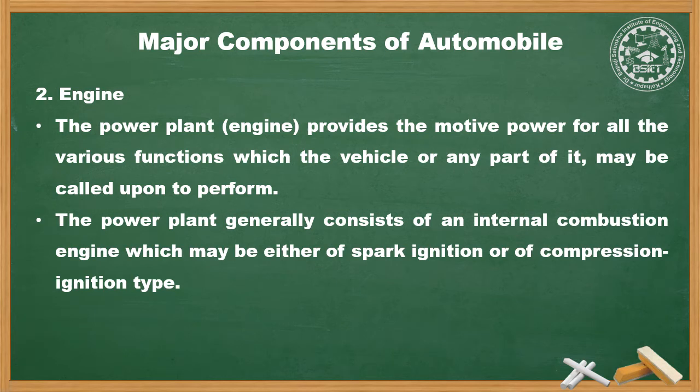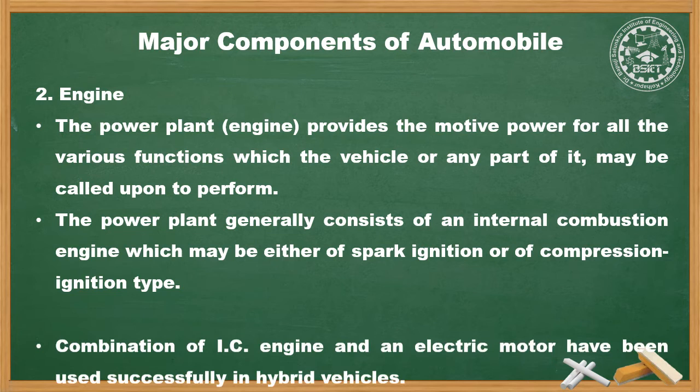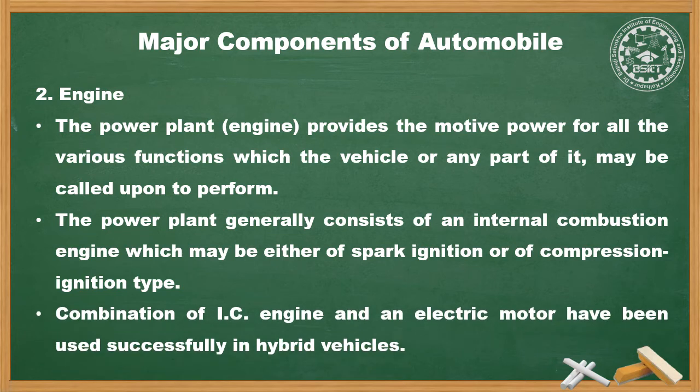The power plant generally consists of an internal combustion engine which may be either spark ignition engine or compression ignition type. Combination of IC engine and electric motor have been used successfully nowadays in hybrid vehicles. It is located at front, rear or in middle depending upon the vehicle layout.